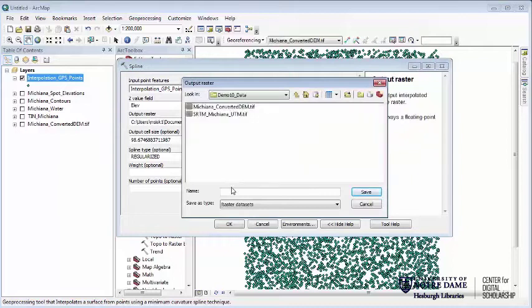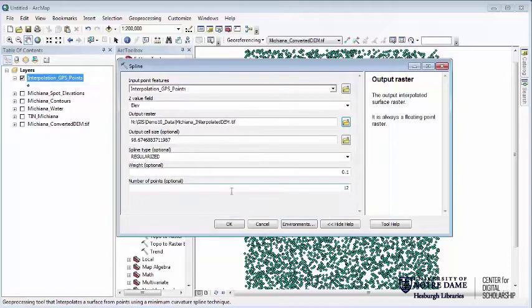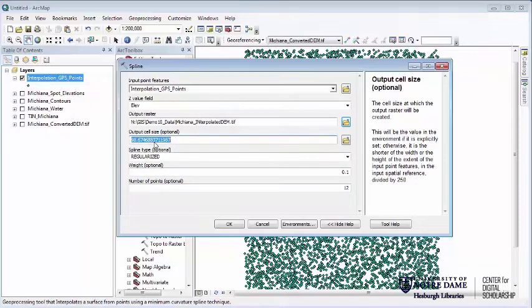I'm going to give it a permanent output name. I'm going to call this Michiana Interpolated DEM.tif. The only other thing that I really want to set in here is I'm going to turn down my output cell size. It's guessed at what it thinks I should do based on the extent of the file, but I want it to be a little bit more precise than that. So I'm going to go ahead and turn it down to 30. And this will just give it a better surface.